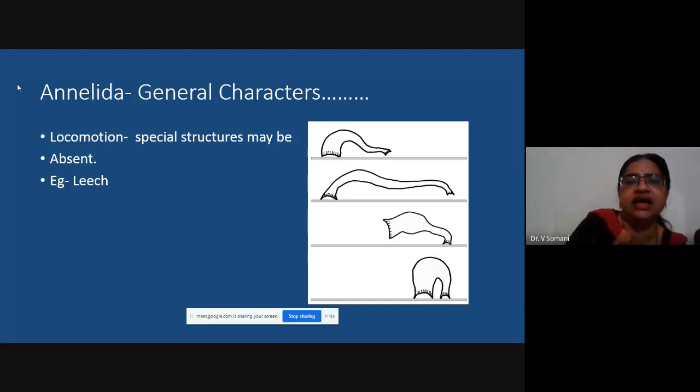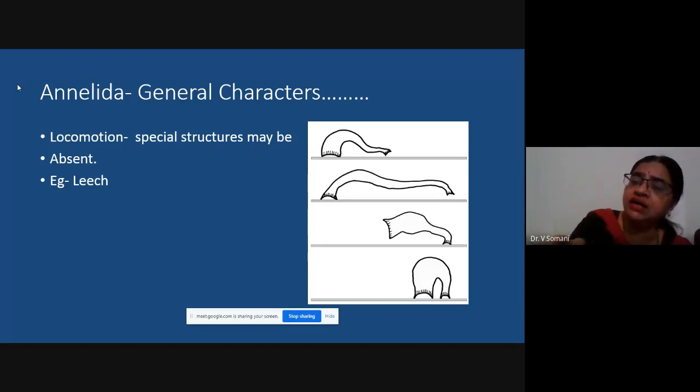So class Hirudinea, here the organisms are parasitic in nature, and whenever there is ectoparasitism, the organisms which exhibit ectoparasitism have special characters because many times they have to attach themselves to the body of a host. So in case of leech, there is presence of suckers. There are anterior suckers and posterior suckers. That is, at both ends of the body, there are specialized suckers.